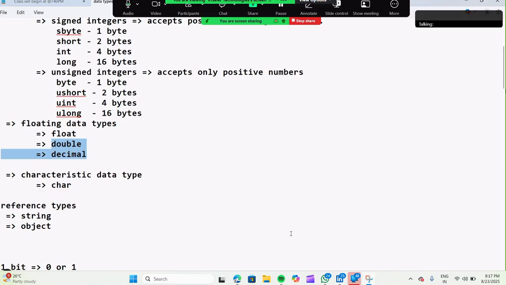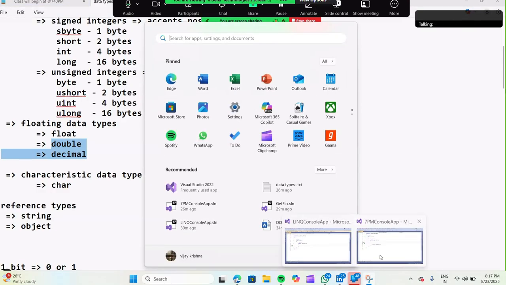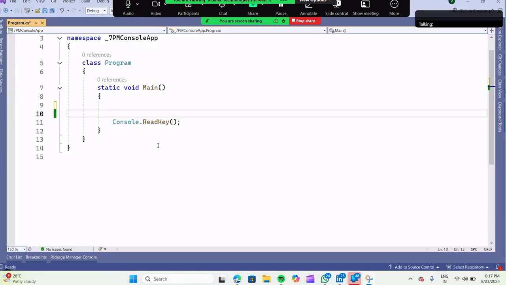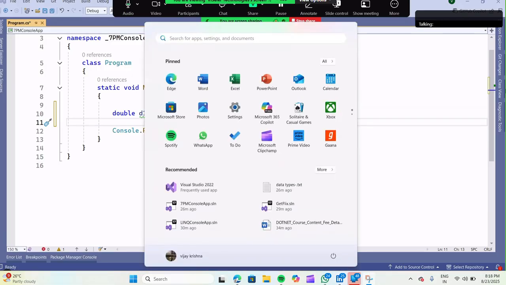Now double and decimal. Now let's see. Go to Visual Studio again. Now the question. Okay, I will show you. Next I will ask the question. d1 is equal to, next, double, 25.03. Here the decimal values should be appended with d. Same category, decimal points only are accepted, but with more size. I already gave sizes, I remember.